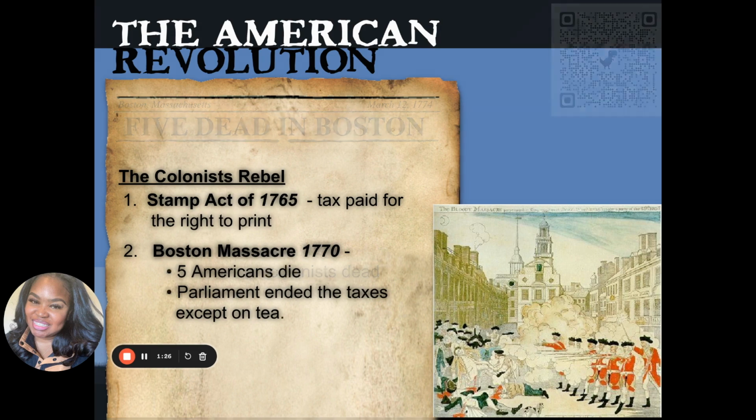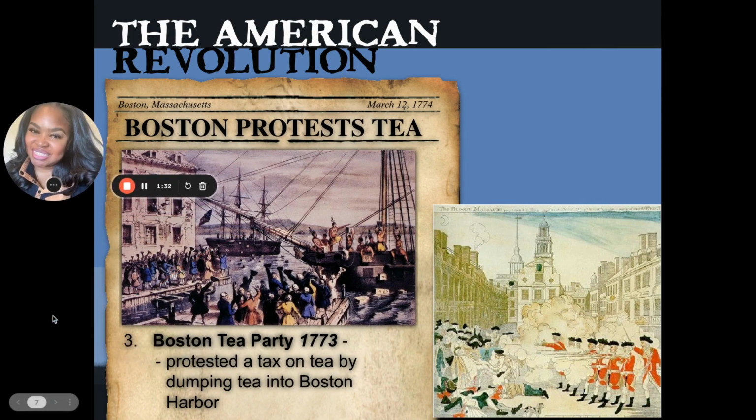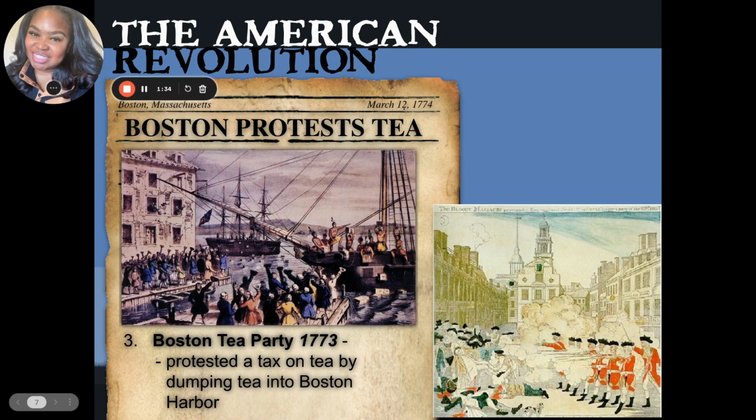What happened next is what is called the Boston Tea Party some years later, where colonists wanted to boycott the tax that was placed on tea, which was a drink that most Western cultures drank. To protest that tax, they dumped over $1 million worth of tea in the Boston Harbor, and they dubbed it the Boston Tea Party.